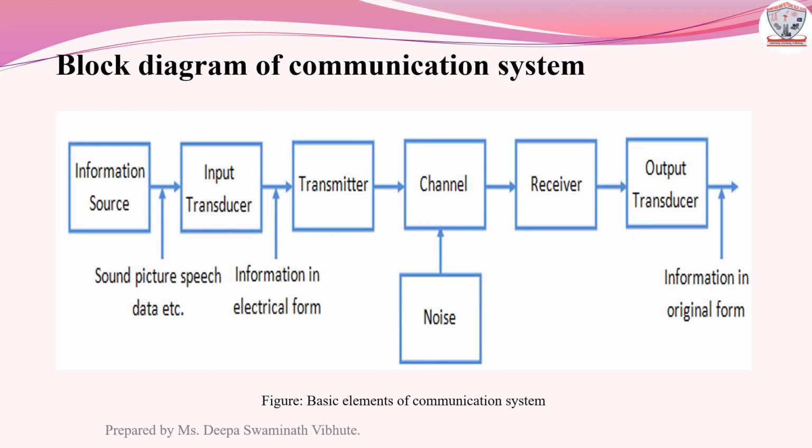Now, this is the block diagram of general electronic communication system, in which the different functional elements are represented in a block. As you can see here, the first block is of information source, then input transducer, the transmitter, then channel, the noise, the receiver and output transducer, then output signal. These are the basic elements of communication system. We are going to discuss each of this block one by one in detail.